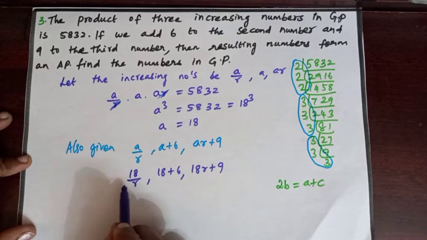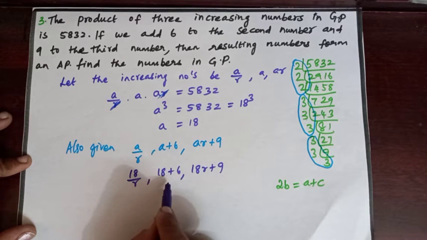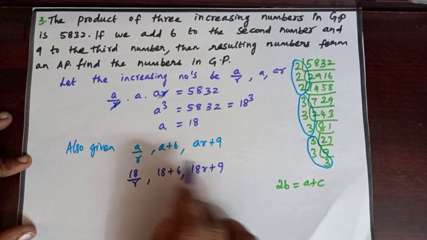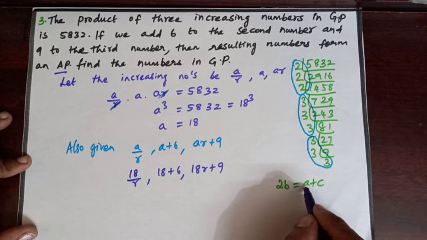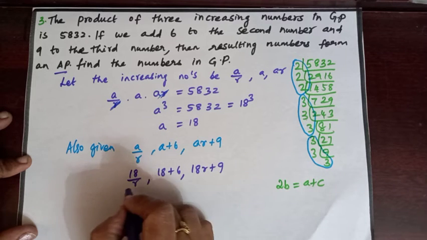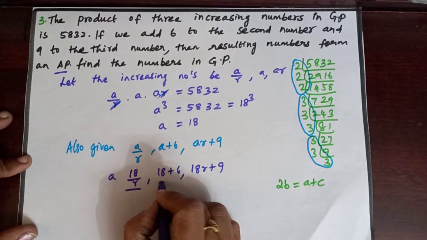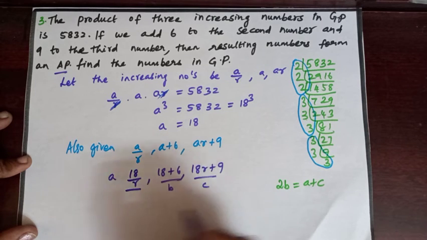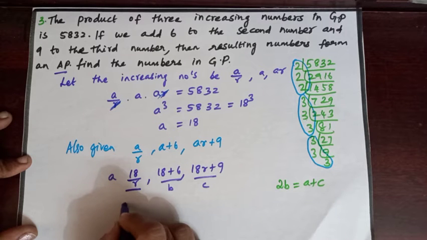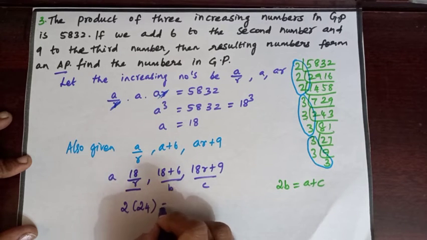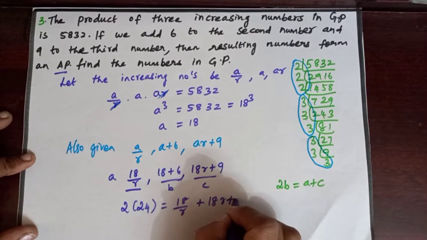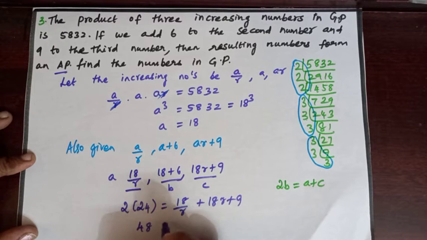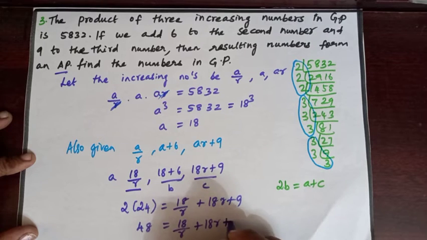In the place of a, substitute 18. 18 by r, 18 plus 6, 18r plus 9. Since it is in the form of AP, 2 times the second number is equal to the first and third number. Here the first number is a, second number b, third number c. 18 plus 6 is 24. So 2 into 24 equal to the first number 18 by r plus 18r plus 9. 2 into 24 is 48 equal to 18 by r plus 18r plus 9.